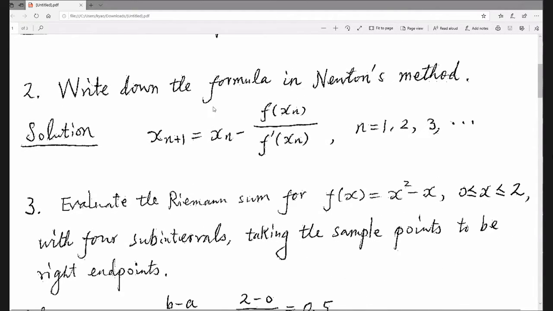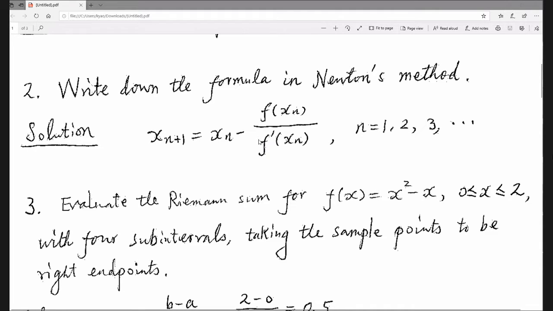You have to write down the formula in Newton's method. So this formula you have to write. All you have to write is just this formula, no more, no less. This is called the recursive formula: x_{n+1} equals x_n minus f(x_n) over f prime(x_n) for n equal to 1, 2, 3, and so forth. So that's the formula in Newton's method. All you have to remember is the simple formula for the test 4.